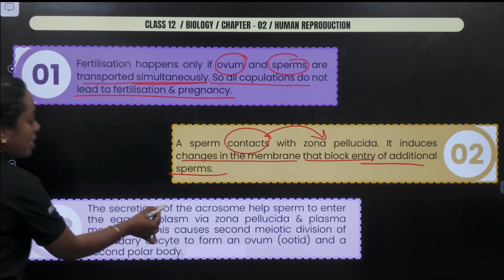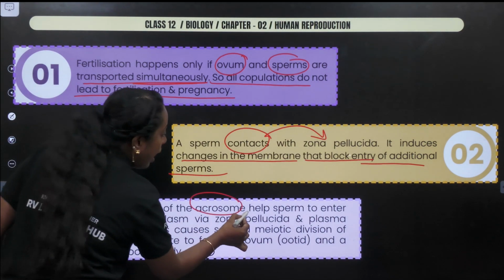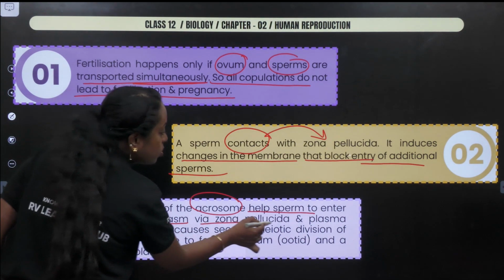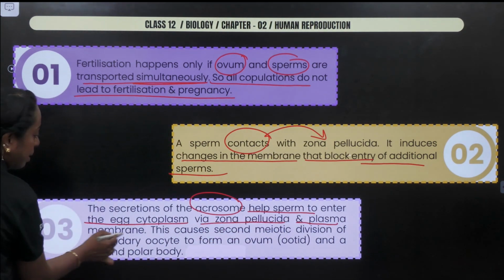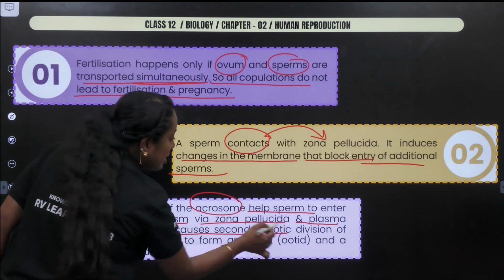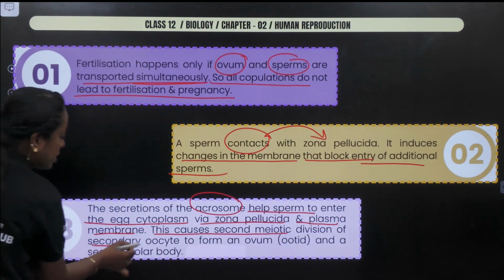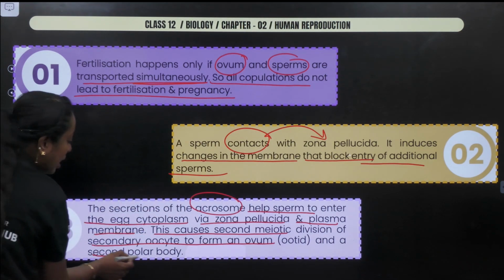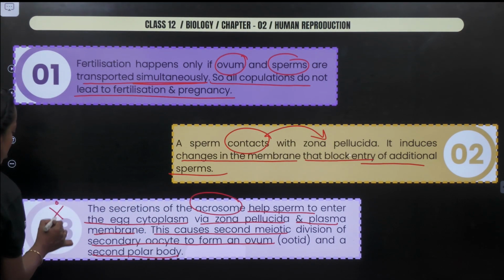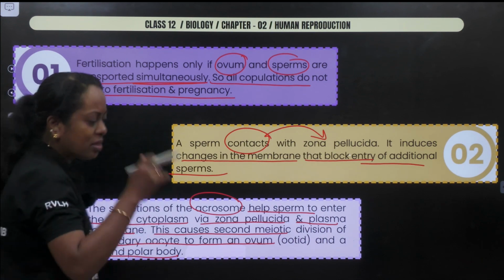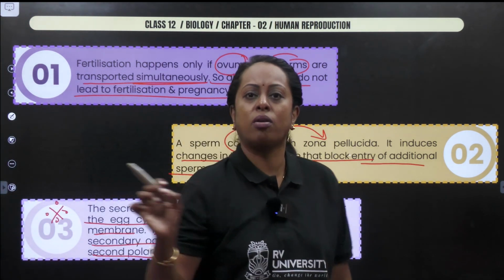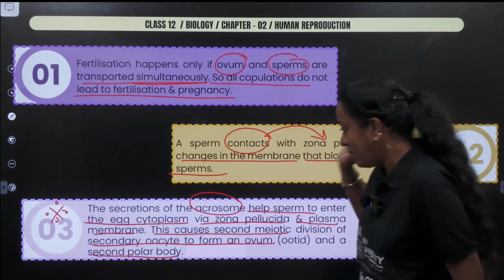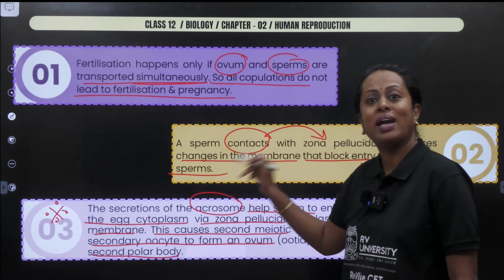Next, secretion of acrosome helps the sperm to enter the egg cytoplasm via zona pellucida and plasma membrane. This causes what? Second meiotic division of secondary oocyte to form an ovum, ootid, and a second polar body. I am marking this third point important because the same sentence had appeared in your competitive paper. So when is the second polar body released? Only after the sperm enters.